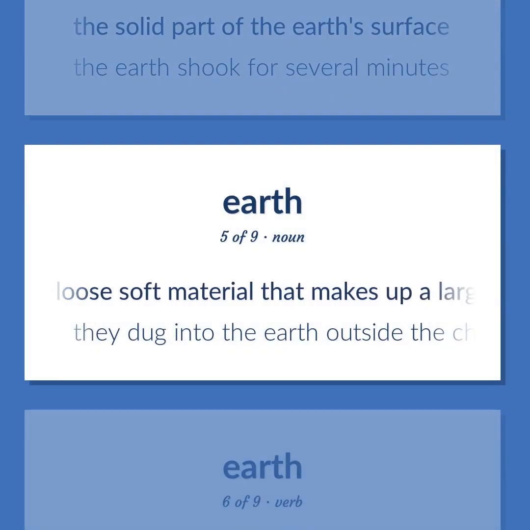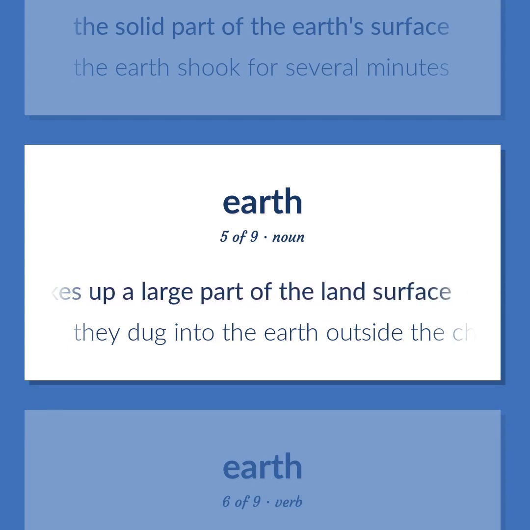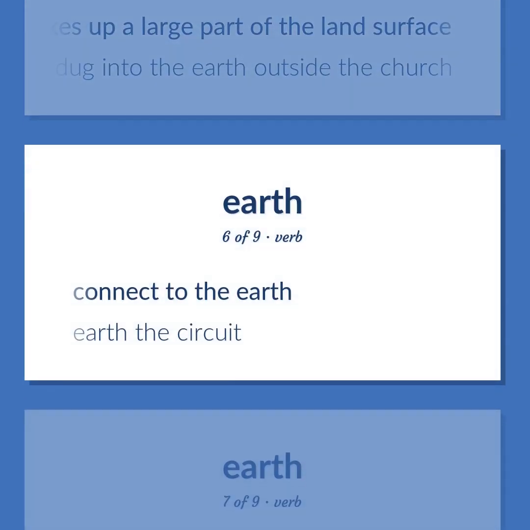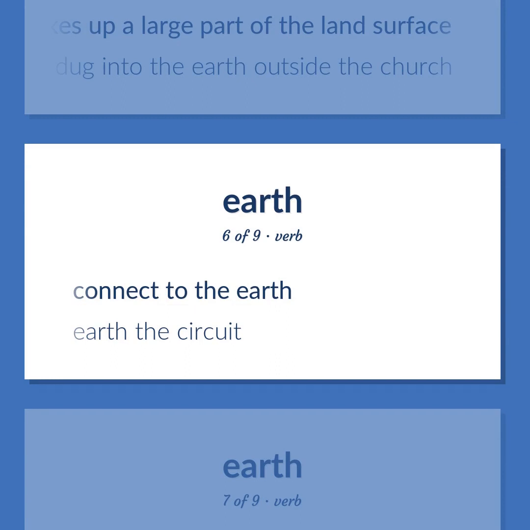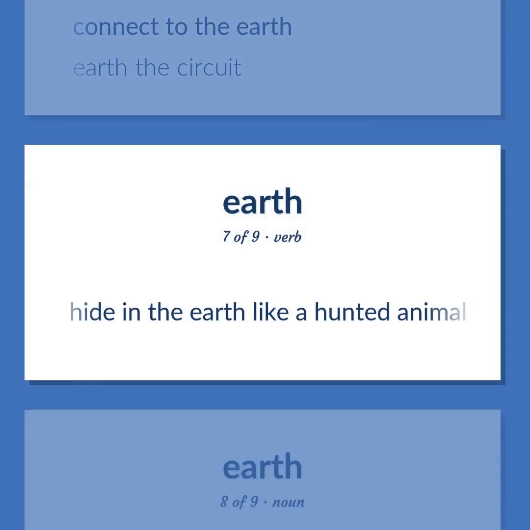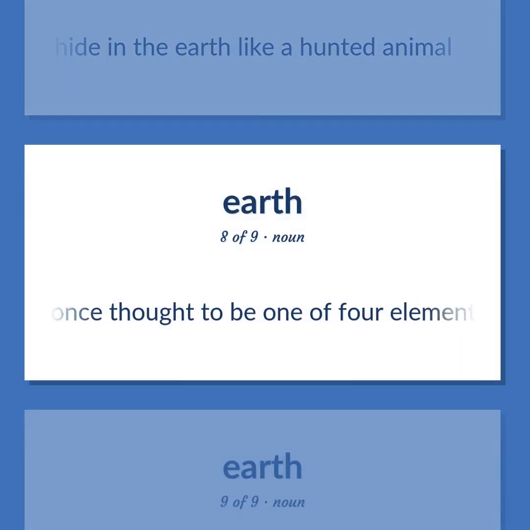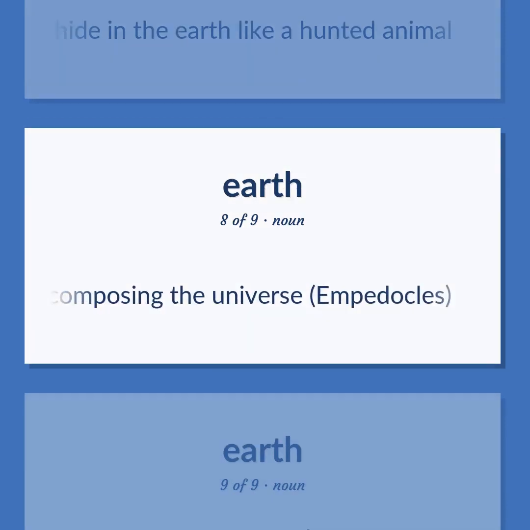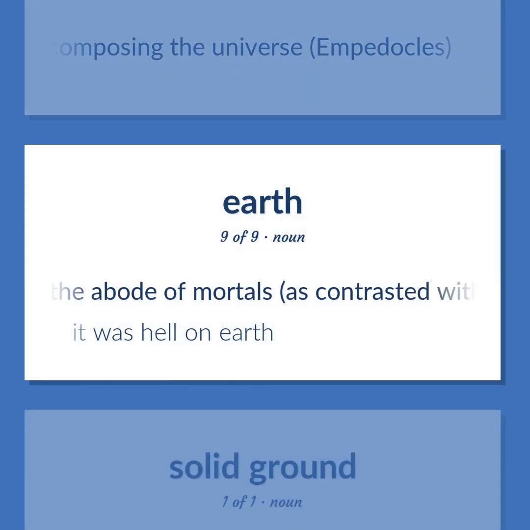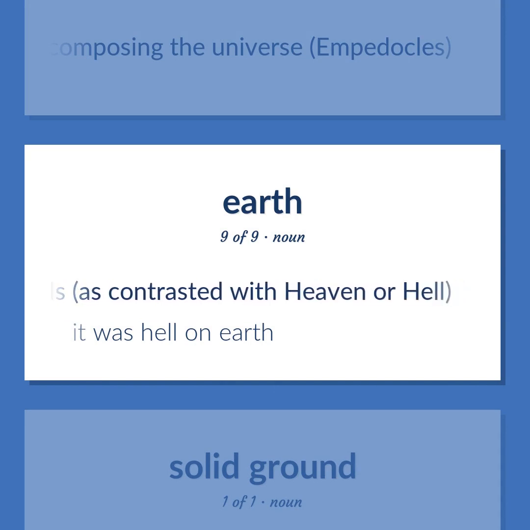The loose soft material that makes up a large part of the land surface. They dug into the Earth outside the church. Connect to the Earth. Earth the circuit. Hide in the Earth like a hunted animal. Once thought to be one of four elements composing the universe, Empedocles. The abode of mortals, as contrasted with heaven or hell. It was hell on earth.